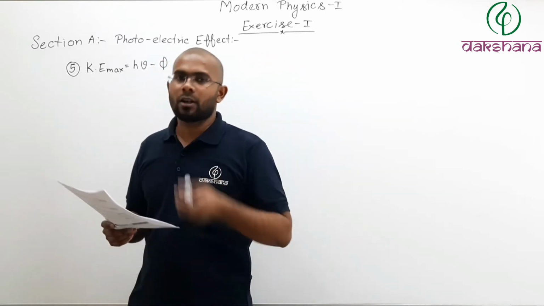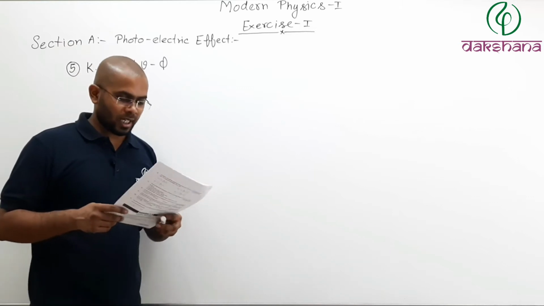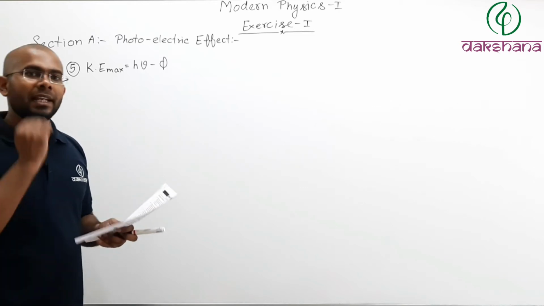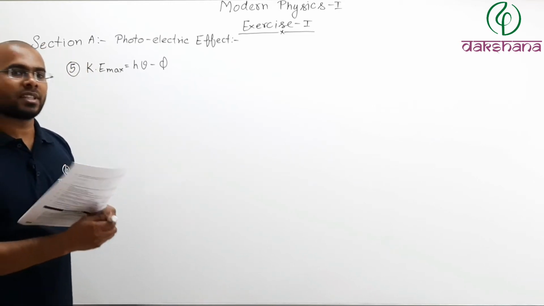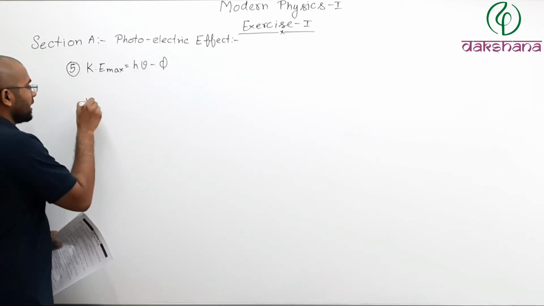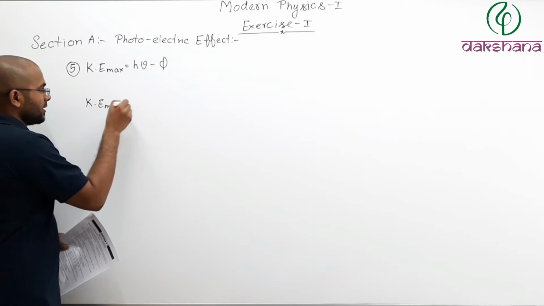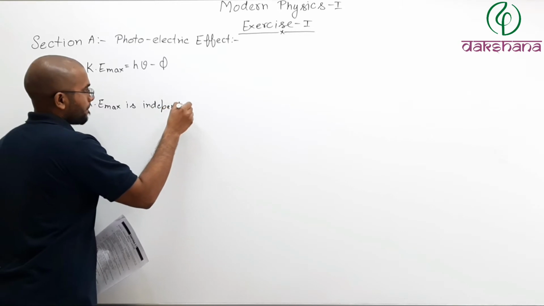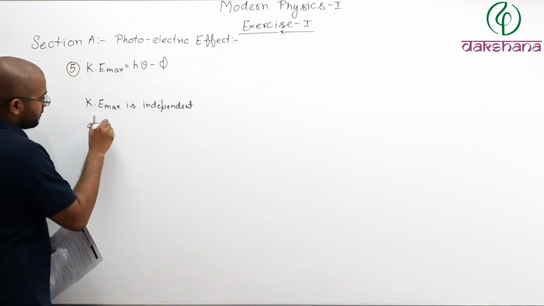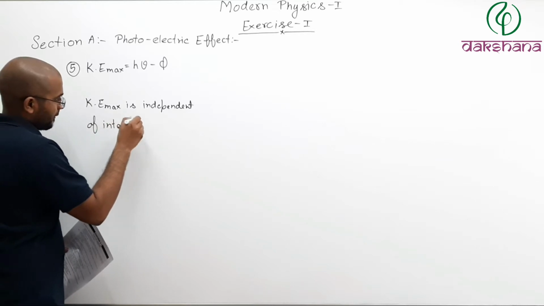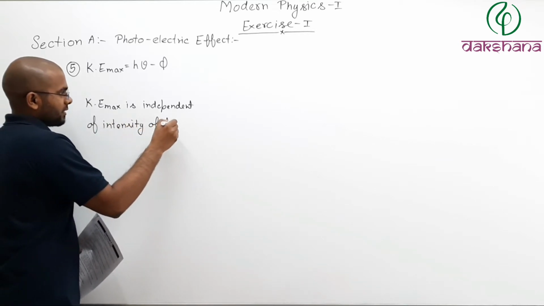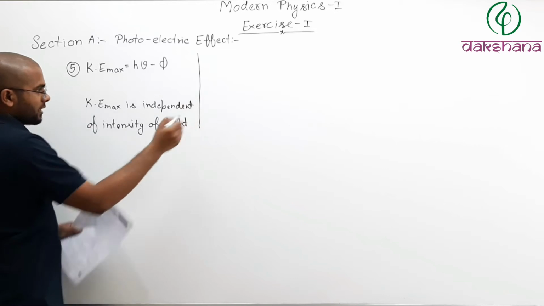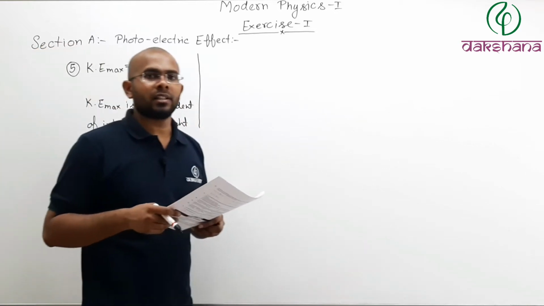So option number C cannot be the answer. D is none of these, so that is also not the option. Second option, that is maximum kinetic energy is independent of intensity of incident light. So you can say kinetic energy max is independent of intensity of light, like this. So that will be your answer. That is option number 2 is the correct choice.